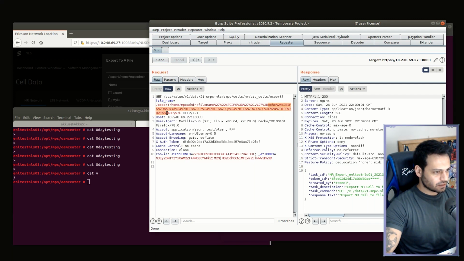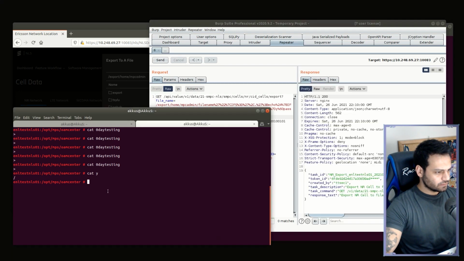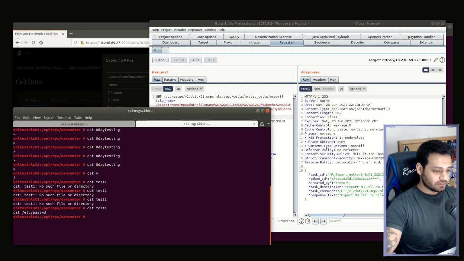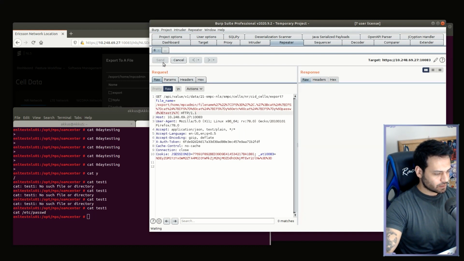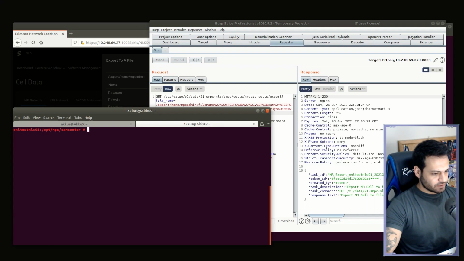Time to try this on our target. It passed here. So we have to print it with a different file name. So let's send it to the server. Yeah, wonderful. We can read the passwd file by trying again with the cat command instead of echo. Let's try this too. Need to change echo to cat. So we get a positive result again.